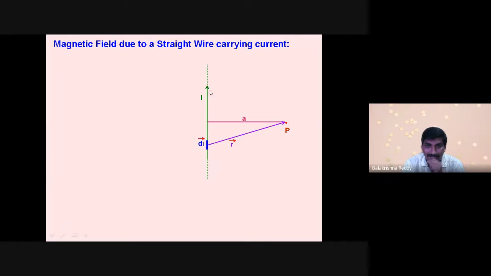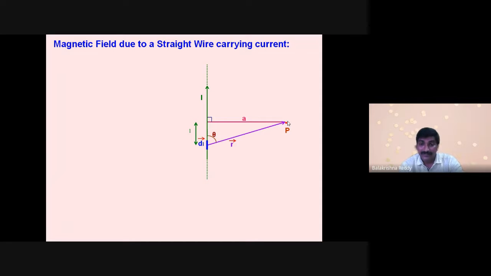I don't know how much length it has, but I have selected, from the center of the wire, a distance A. With respect to the dl elemental length, I'm going to find the magnetic field here. Got it?